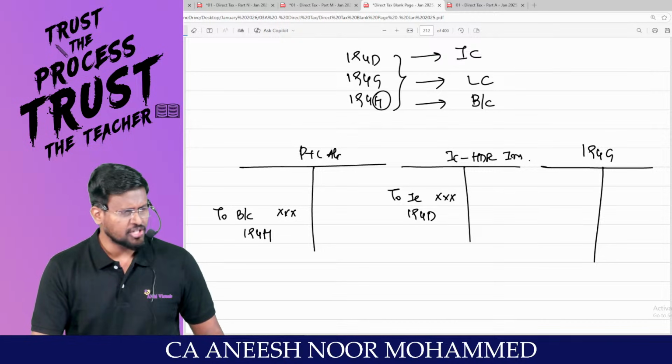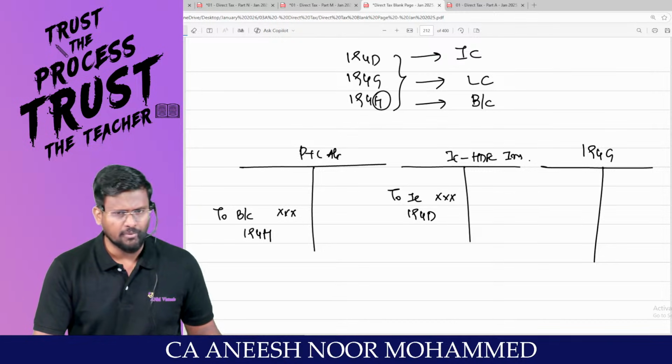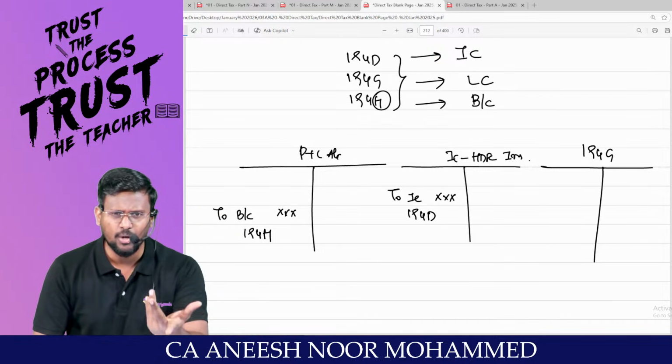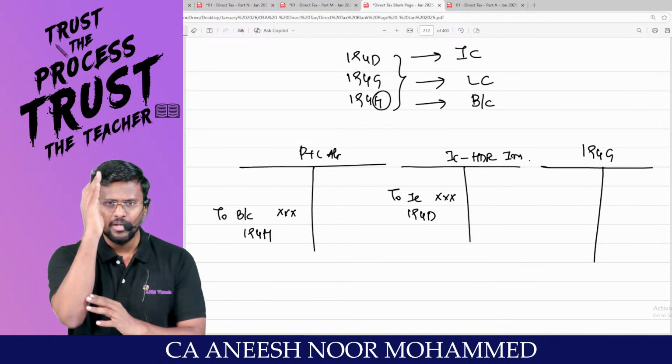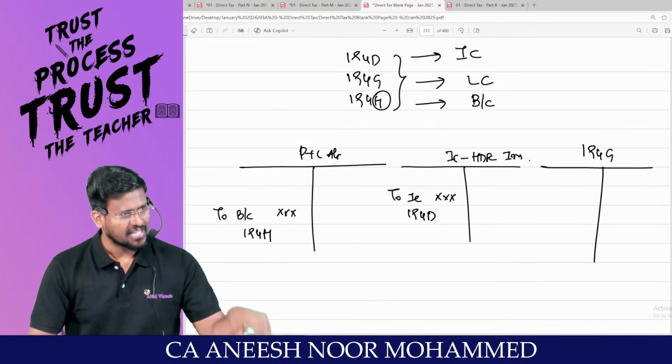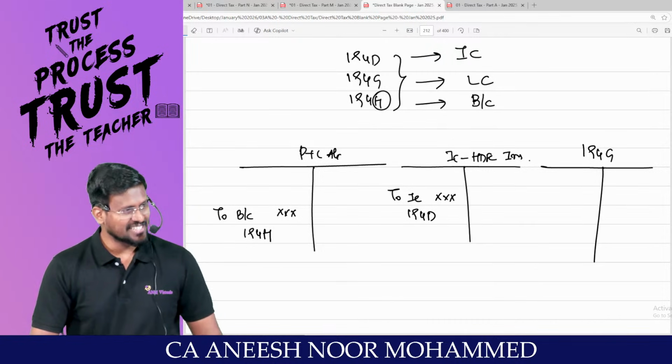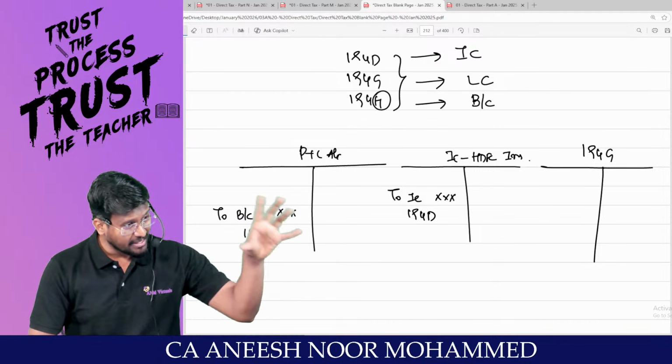And my dear lovable students, 194G, sir, is lottery commission. Sir, I am a state government, for example the Kerala state government. In Tamil Nadu, there is no lottery, only liquor is there. In Kerala, both lottery and liquor are there. Are you really with me? Yes, sir. So the Kerala government is running the lottery.